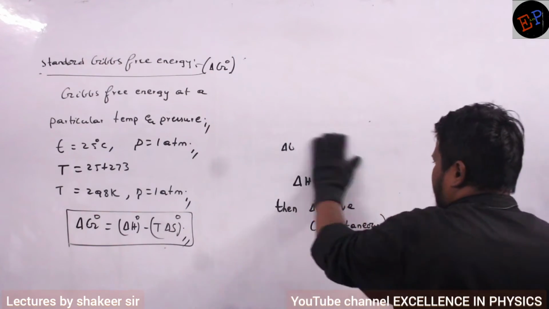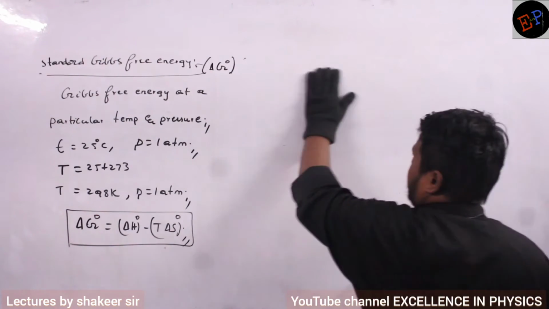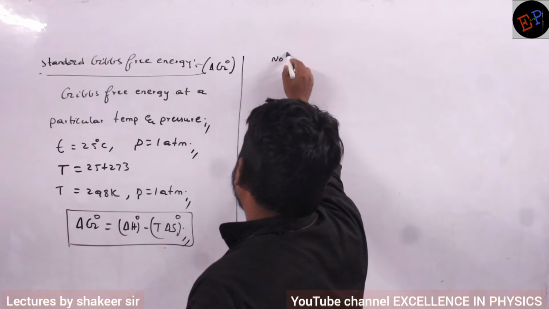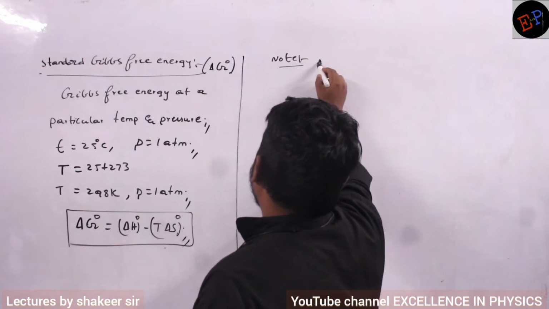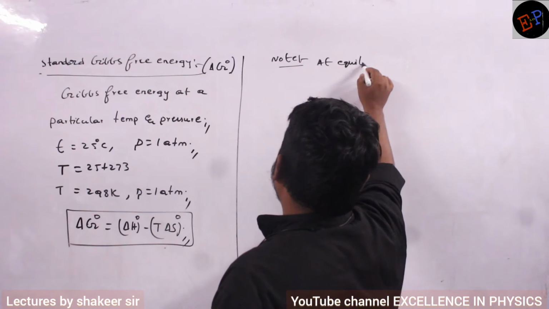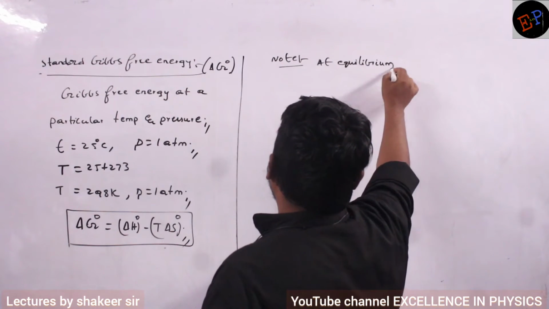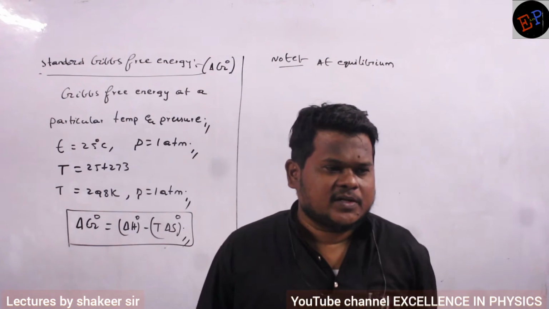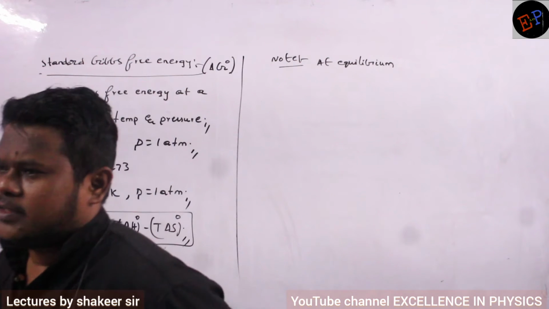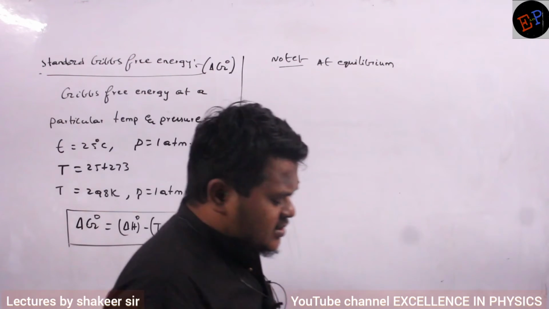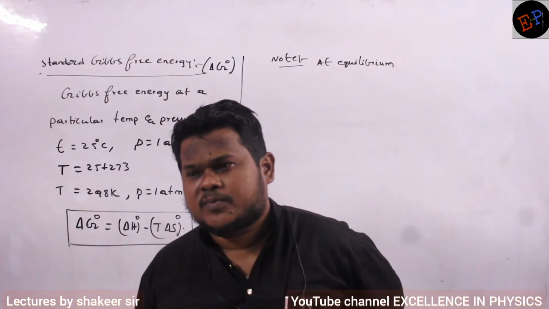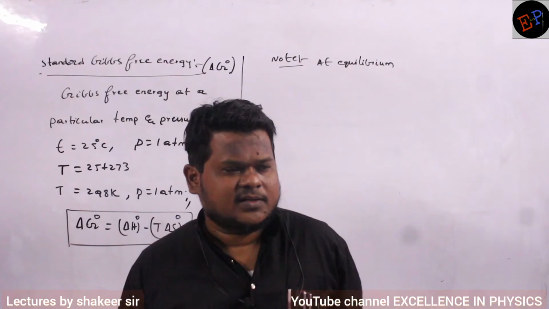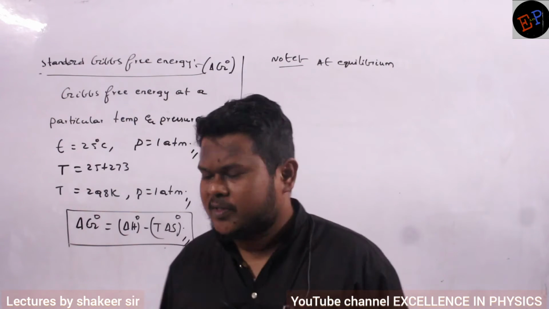Now here there is one important point which we have to study about standard Gibbs free energy. Note point I will write down here. Note point is that at equilibrium, we know what is meant by equilibrium of a chemical reaction, no? Yesterday only we discussed. Equilibrium means the concentration of reactants and concentration of products is not changing, then such a reaction is called equilibrium. Are you able to understand?